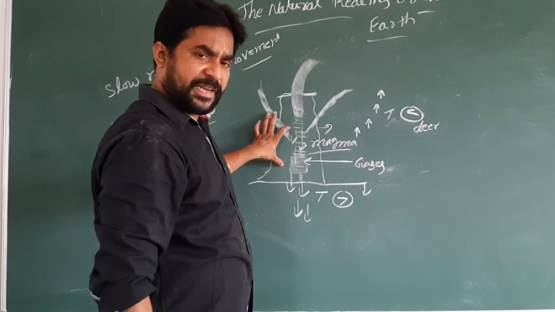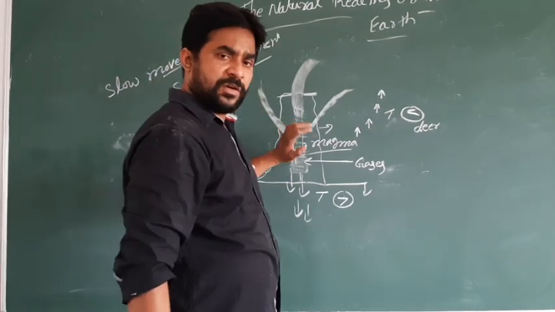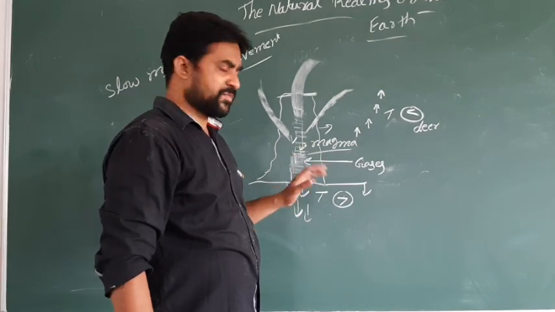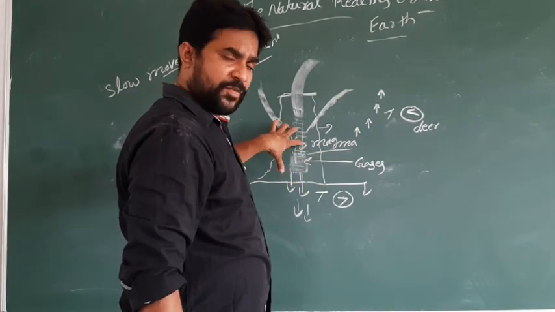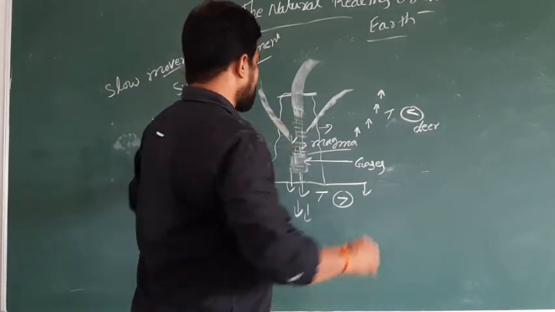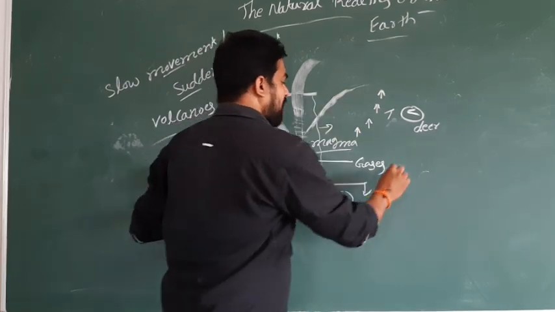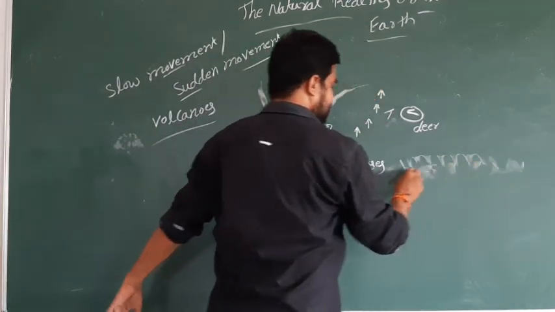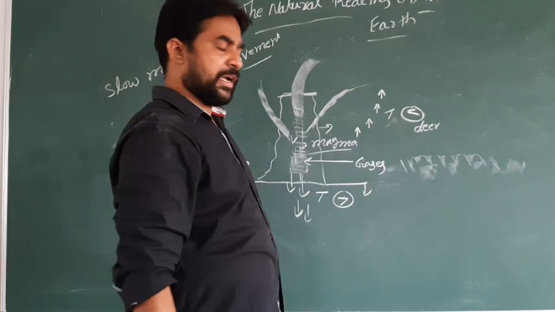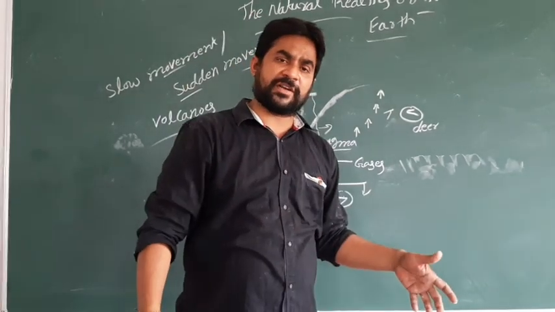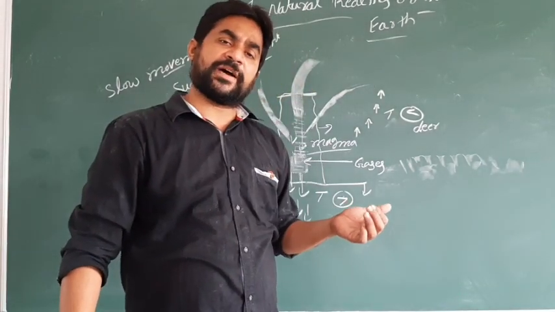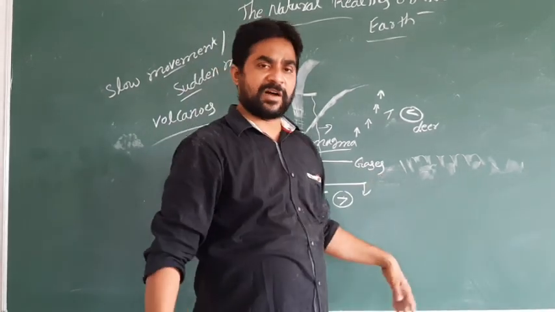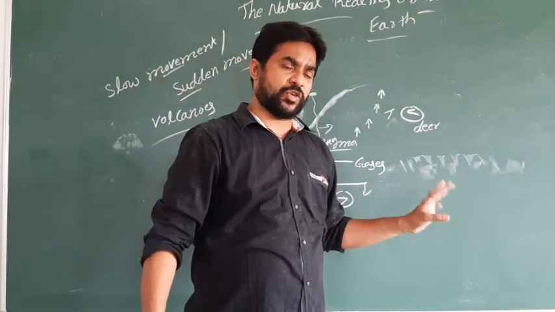Similarly, this material comes out from different areas, and the magma which we find inside comes out and occupies some of the areas. Take an example in the region of Andaman and Nicobar. Andaman and Nicobar was formed because of volcanic eruptions only.